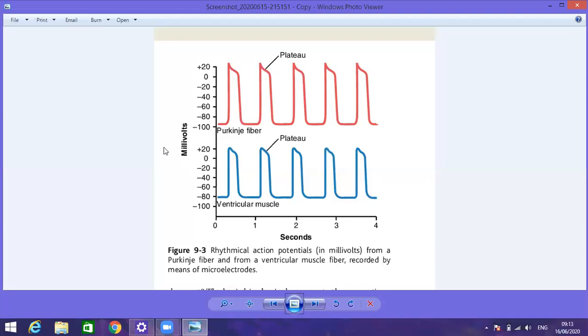From the start up to the end of the depolarization, the permeability of the membrane for the potassium ion decreases. That means the transfer of potassium ions from the interior towards the exterior is inhibited. These are the two main differences.